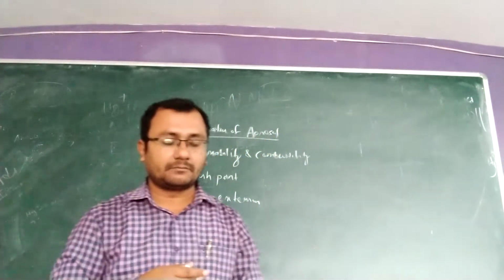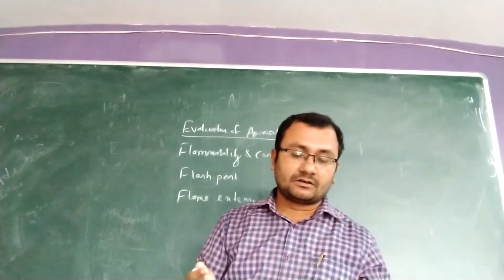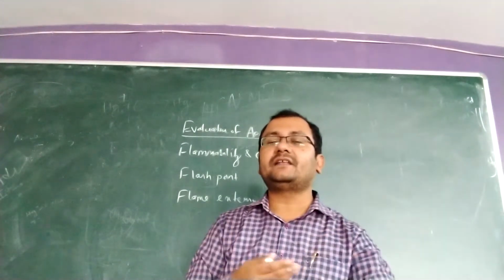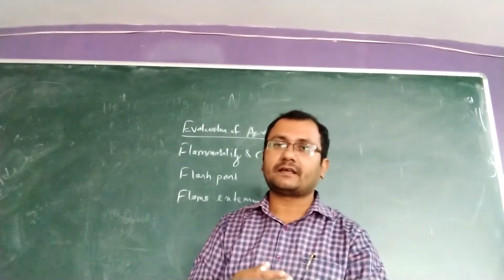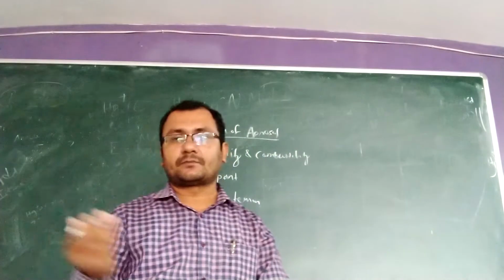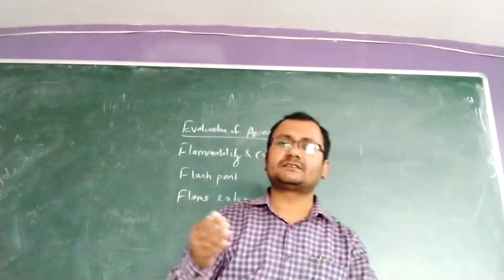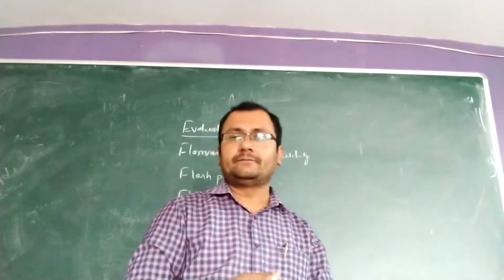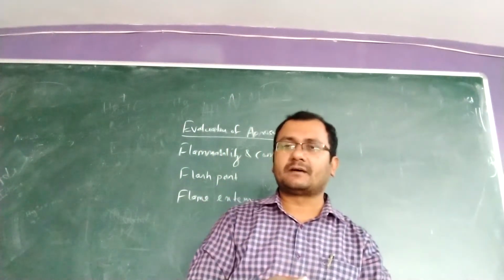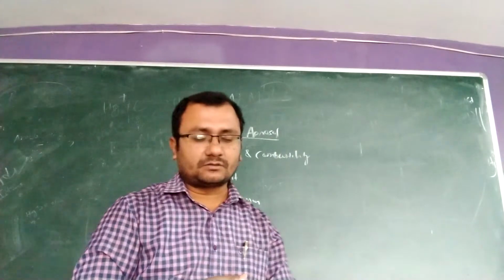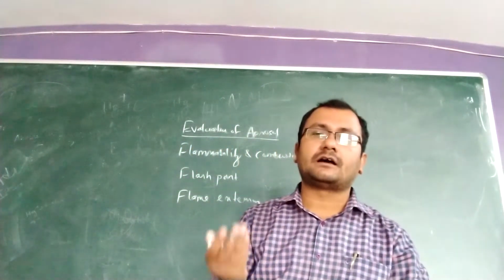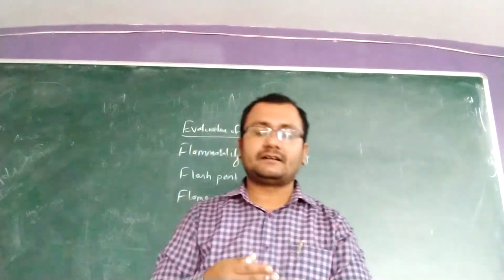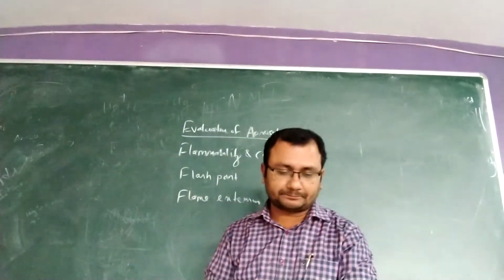Then we also need to identify the type of propellant we are using, because many types of propellants are there, and nowadays many propellants are not eco-friendly and are hazardous to the environment. So we need to identify the propellant, which can be done by different types of spectrophotometers.